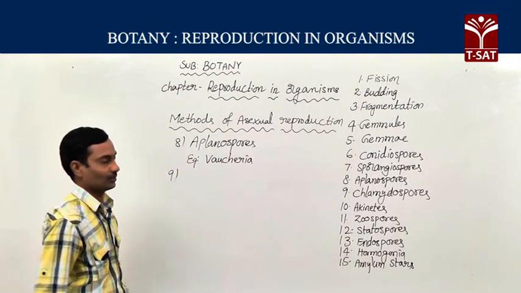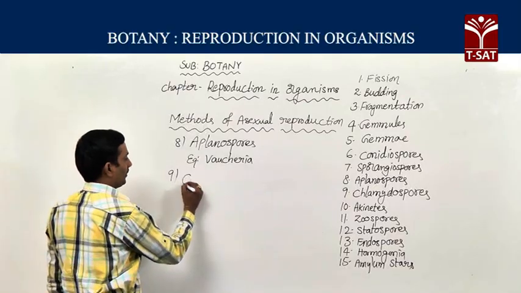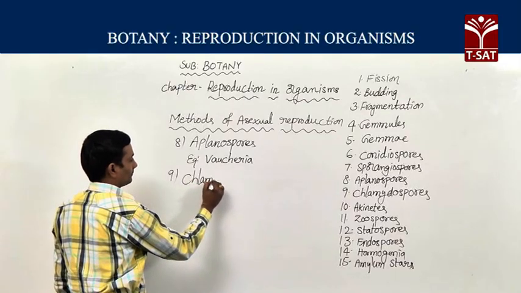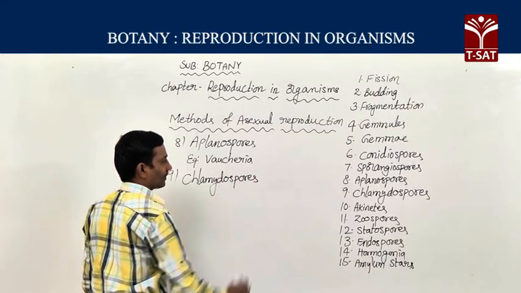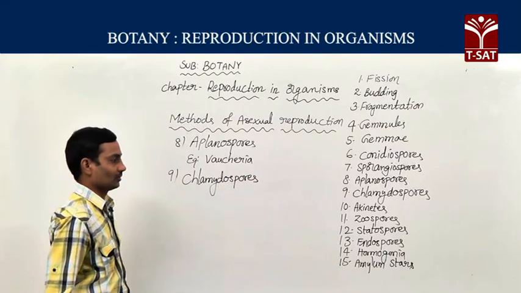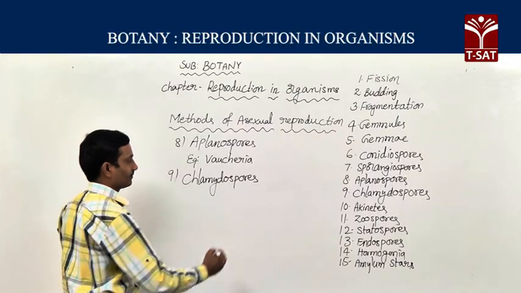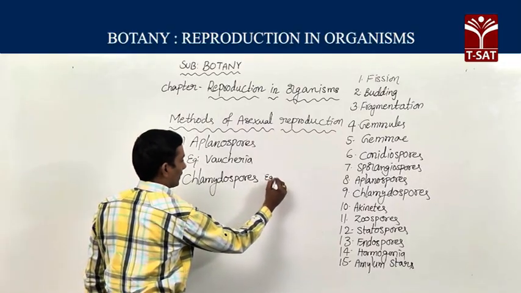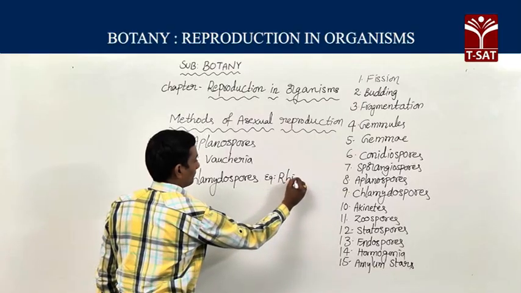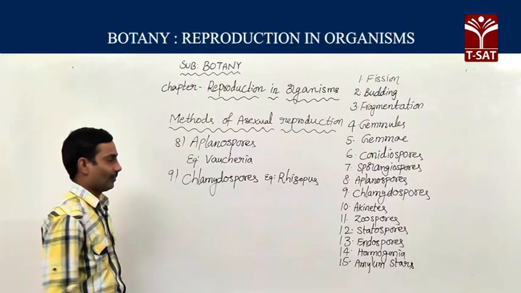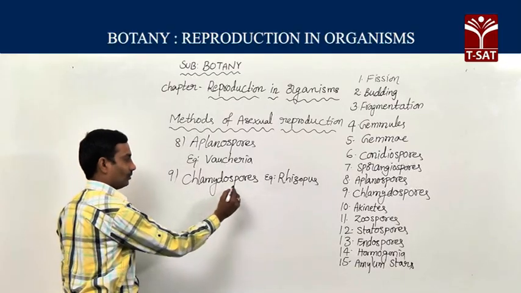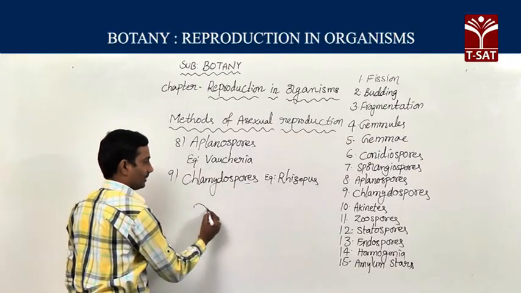Ninth type of spores, chlamydospores. Usually chlamydospores we can find in Rhizopus fungus. How these chlamydospores are formed, we will study.